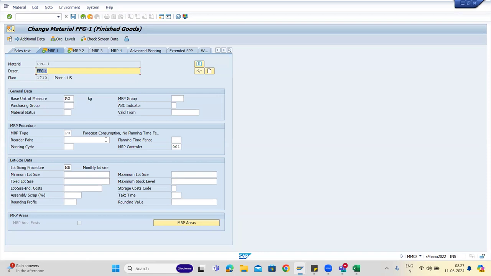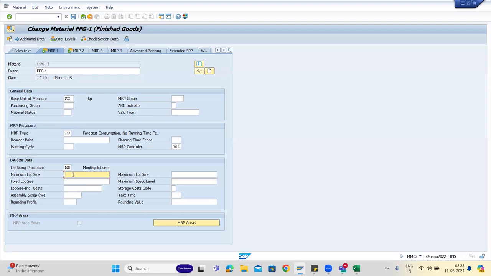So there are different business scenarios. Now comes the minimum lot size. Someone will say, hey, I don't want anything less than that. Vendors will say, I will not deliver if your order is less than 20. I will deliver only if the order is 20 and above. In that case, you need to maintain your minimum lot size.